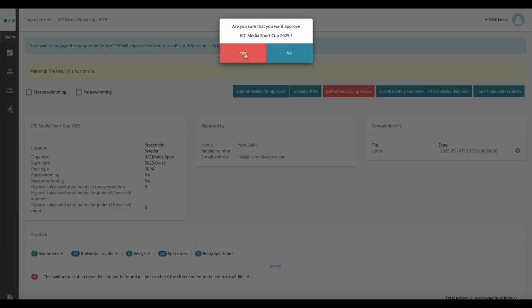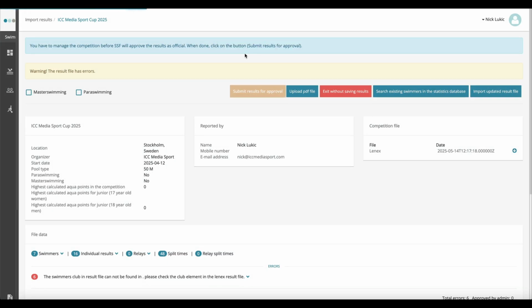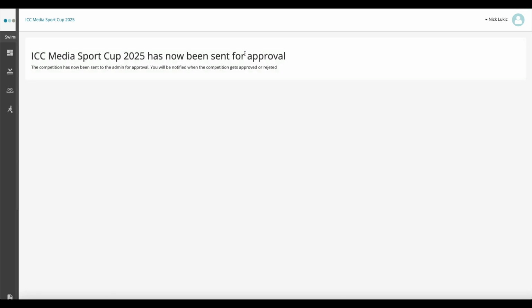Are you sure you want to approve? Yes. And now an email is sent to the Federation Administrator that a competition has been sent for approval. You also get an email with the information that you have sent a competition for approval.